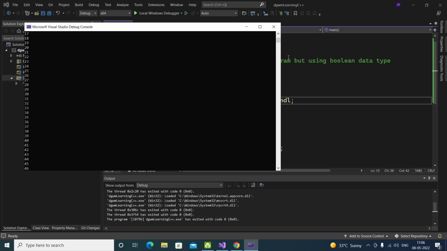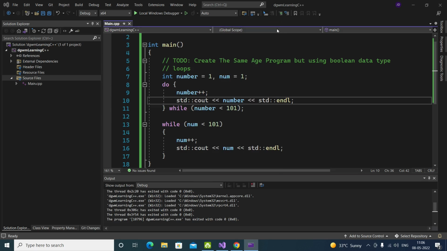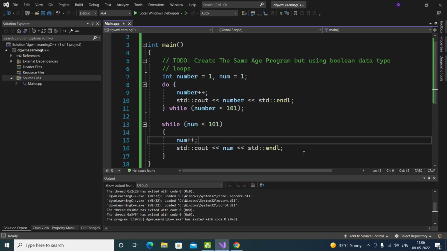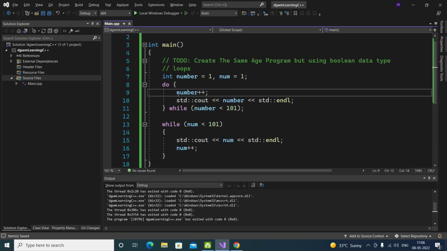Well, we see the difference. It starts with 2, and as we go down it ends at 101, because it is incrementing the number before printing it. That's why it is doing this. But over here, it will do the statement first, then check the condition.